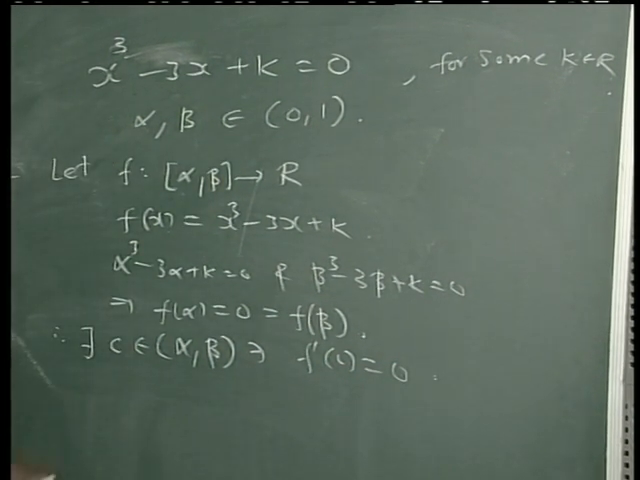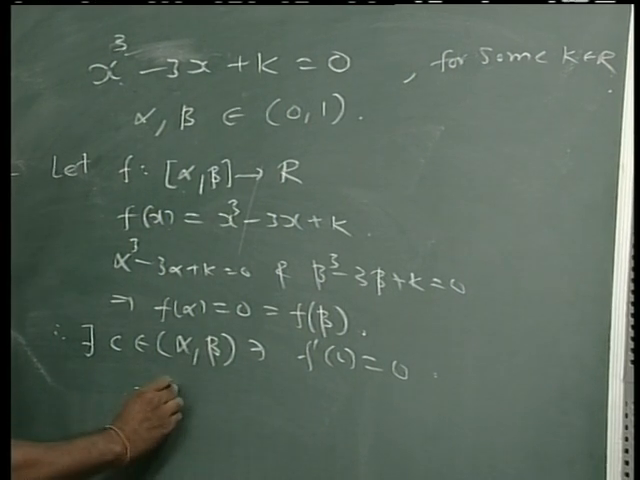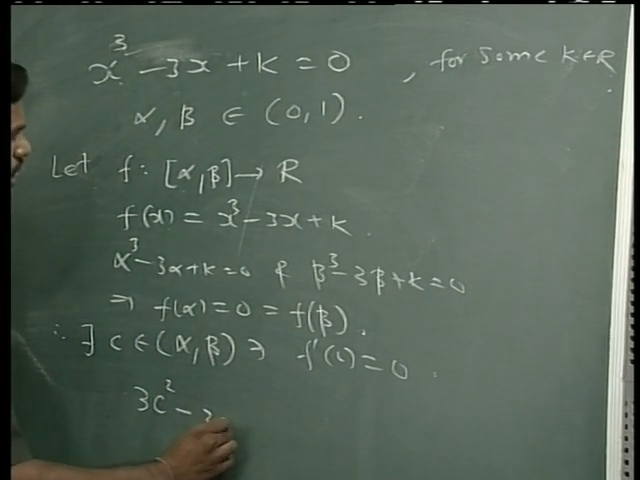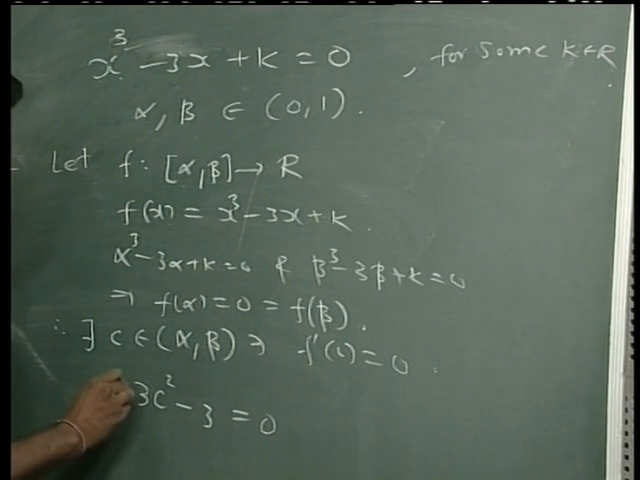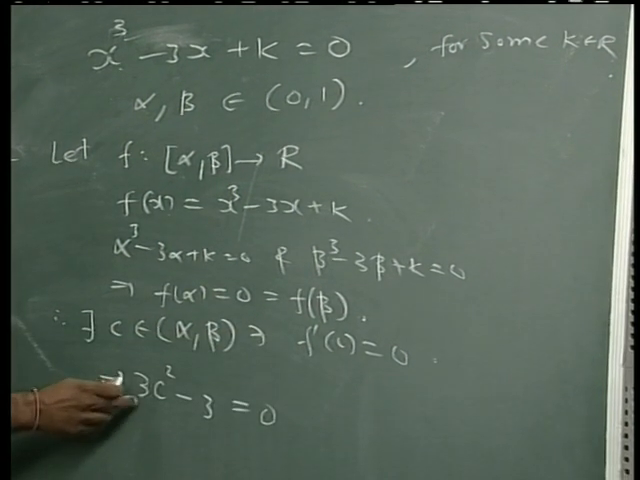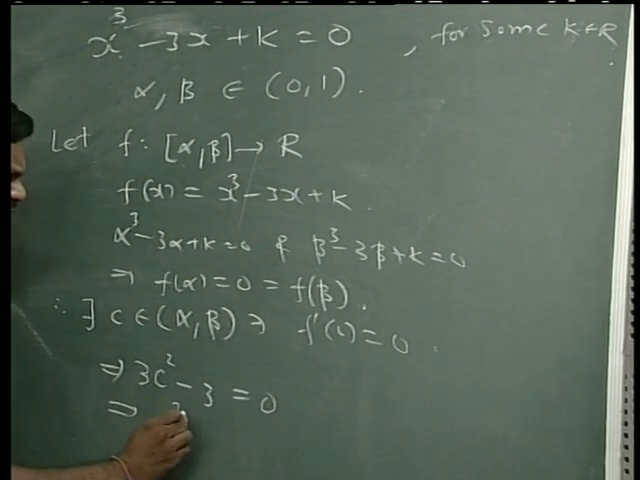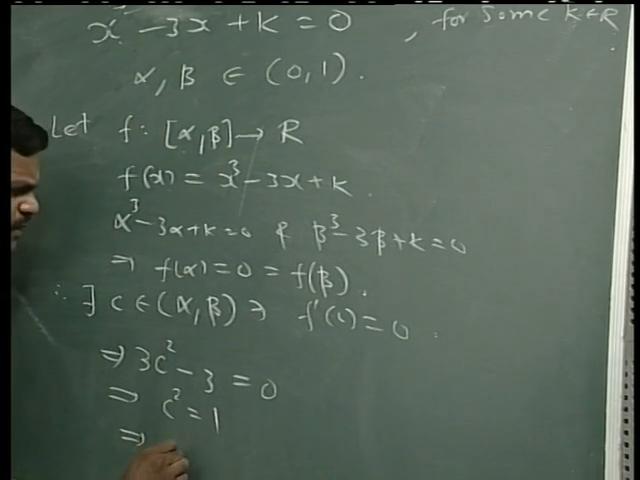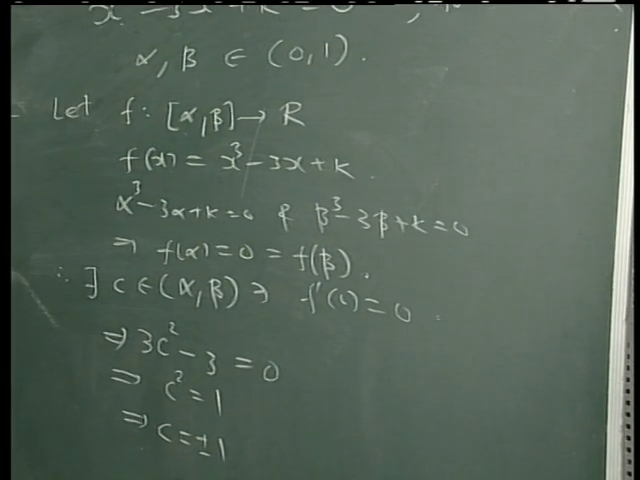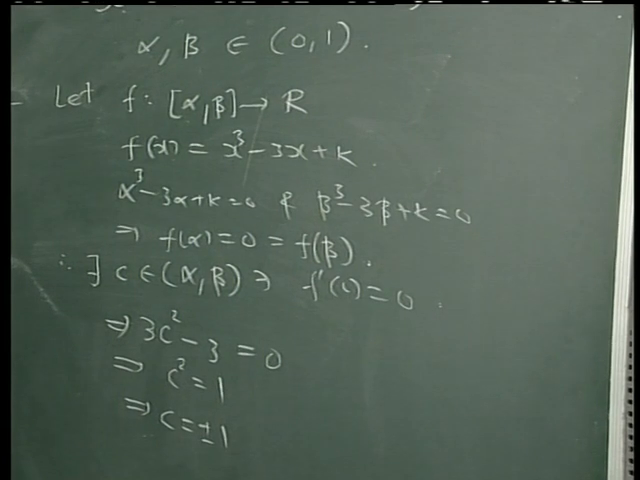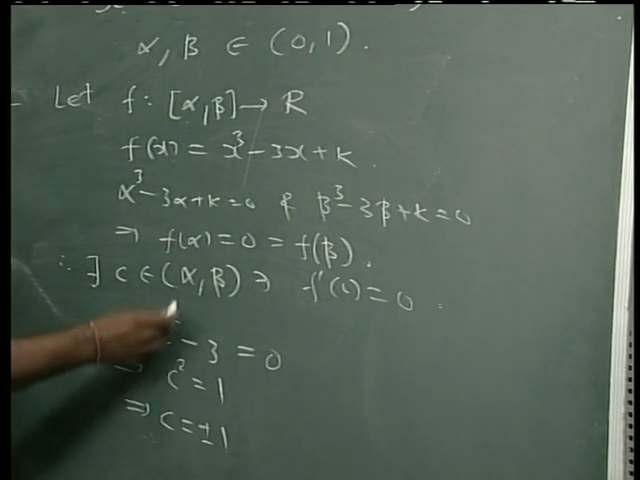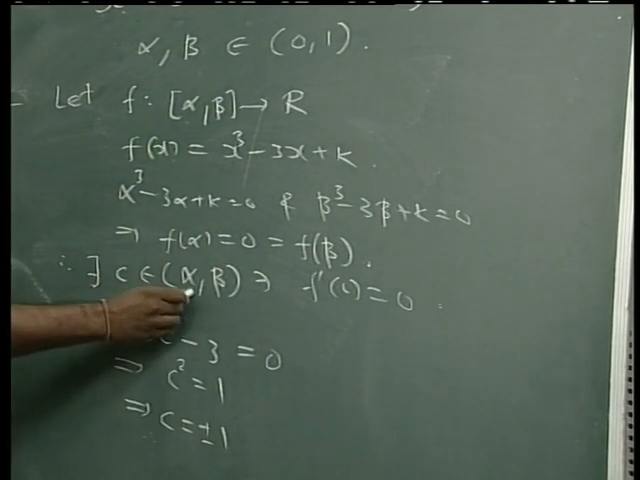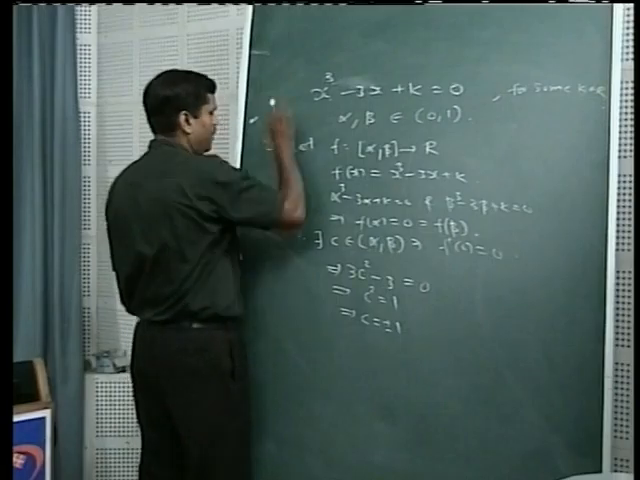But what is f dash c? That we can write directly from this. Derivative of x cube is 3x square. So it is 3c square minus 3 equal to 0. This I can write for f dash c. That gives you c square is equal to 1, and therefore c is equal to plus or minus 1. But what is this c here? This constant c is in the open interval alpha beta.